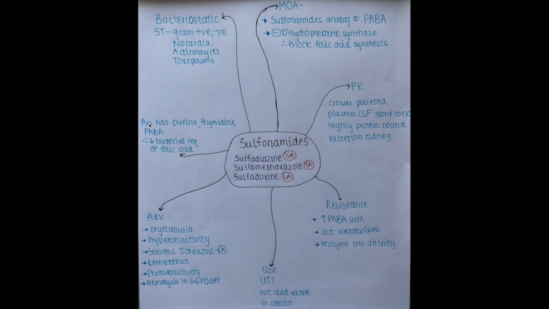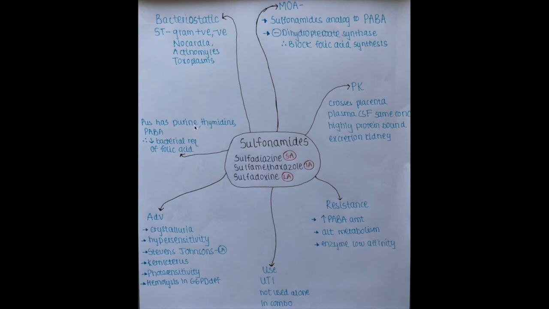Extra facts about sulfonamides. As we all know, pus or tissue extracts that develop during chronic infections contain bacteria. Whenever a person has a pus containing cavity, a sample of the pus is taken to check which bacterial infection he or she has. So why do bacteria thrive in pus? That is because pus has purine, thymidine, and PABA.